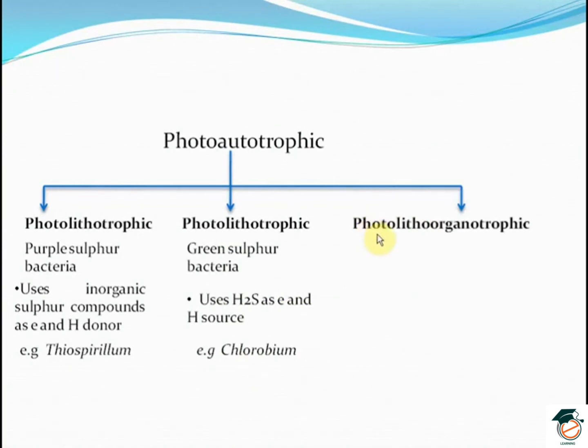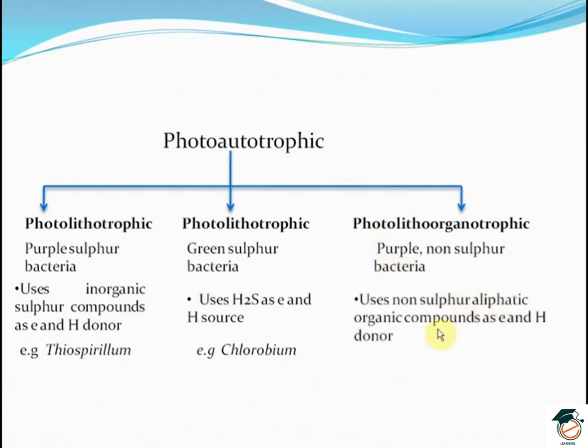And lastly are the photolithoorganotrophic bacteria, which are purple non-sulfur bacteria, that use non-sulfur aliphatic organic compounds as electron and hydrogen donors. Examples are Rhodospirillum.